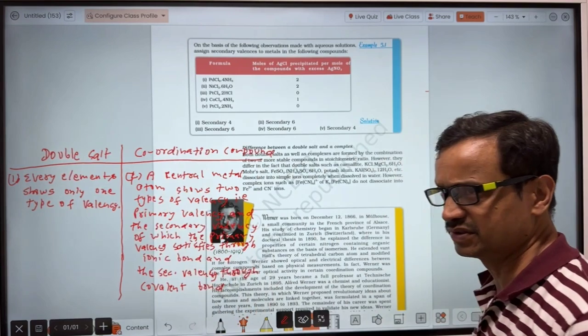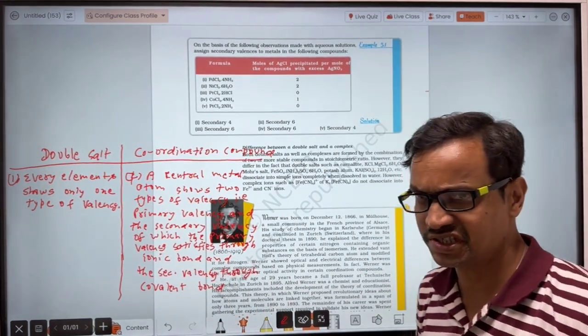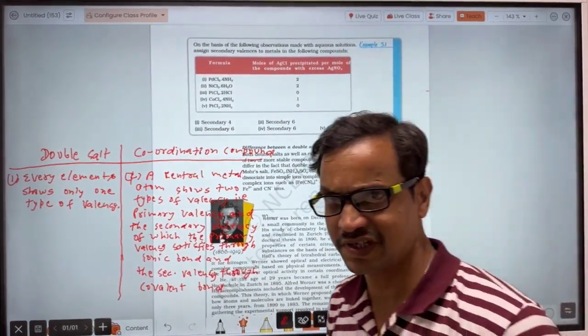And about coordination compounds, when dissolved in water they do not dissociate completely into their constituent ions.